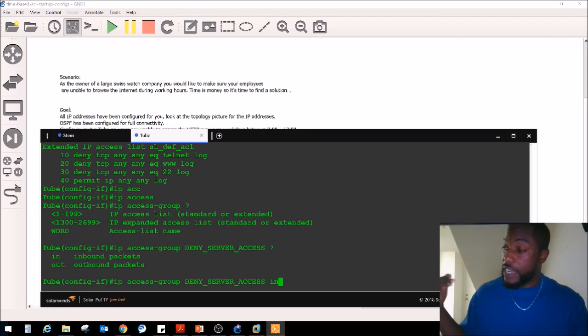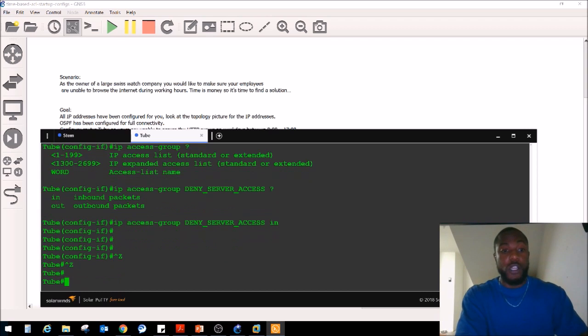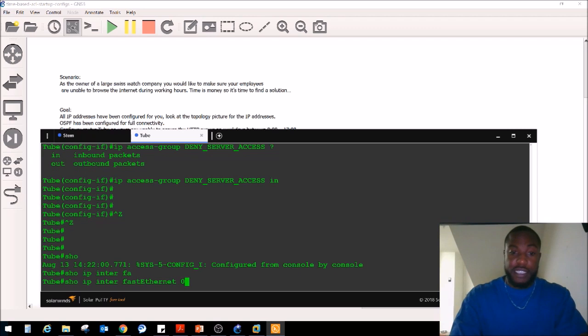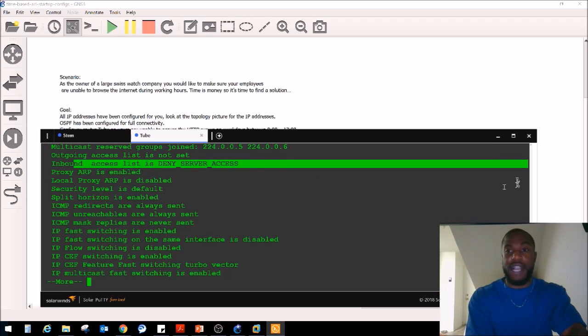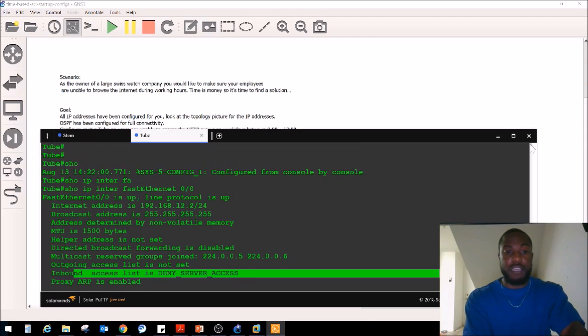So now he's going to be blocking people from coming into the nightclub whether it's happy hour or not. We do inbound. It should be blocking our traffic now. Way we can verify that while we wait, we do a show IP interface FA0/0, and you can see right now there's the inbound access list. It's deny_server_access. So now we should be denying just HTTP traffic, right?